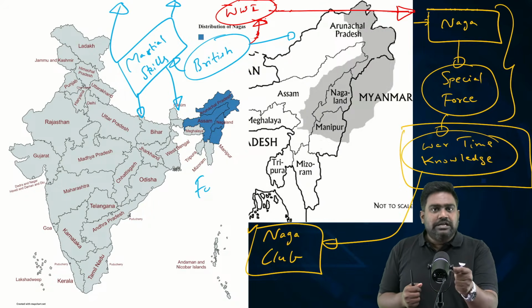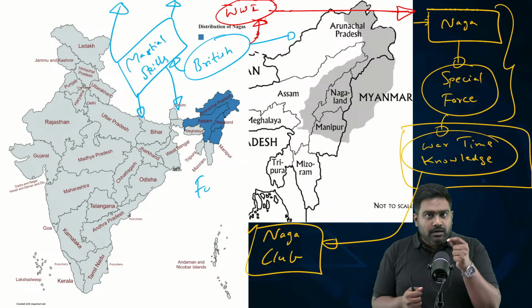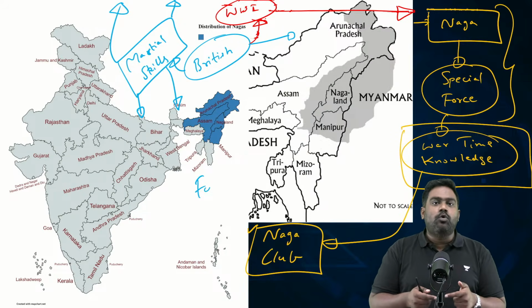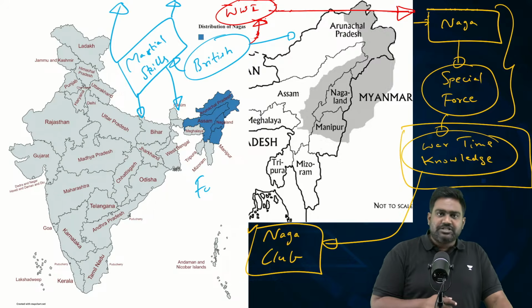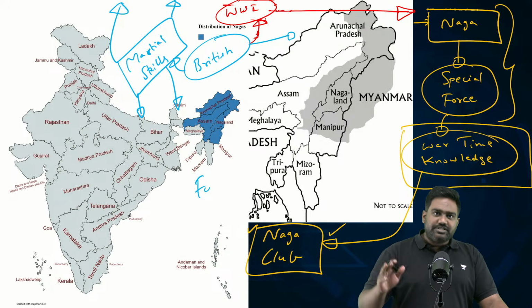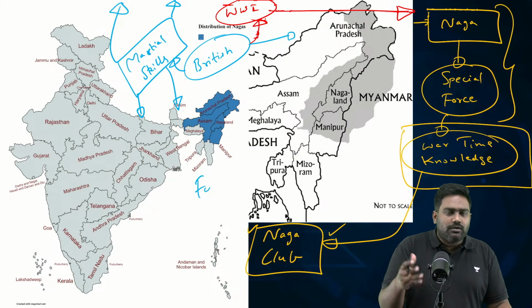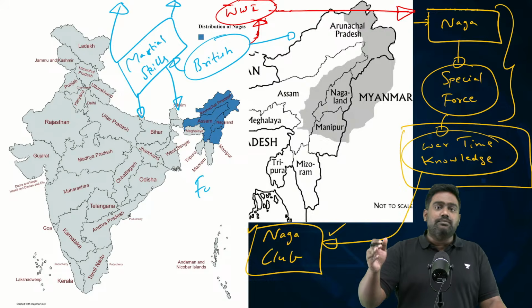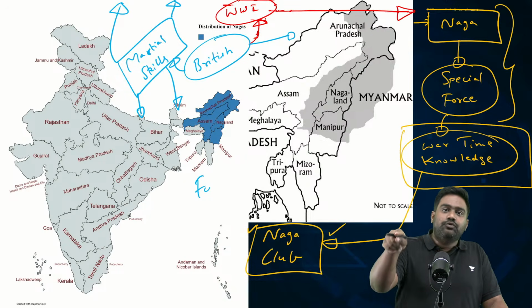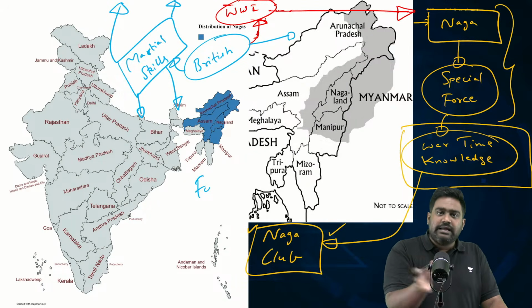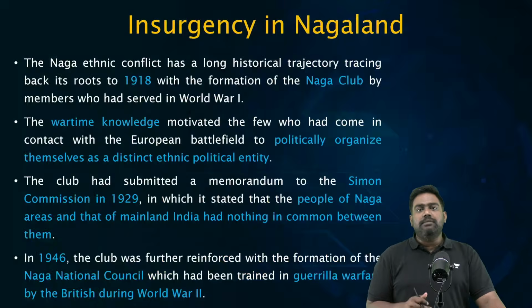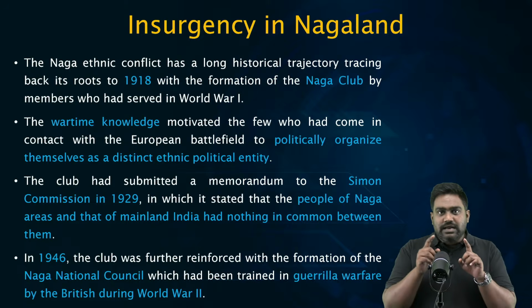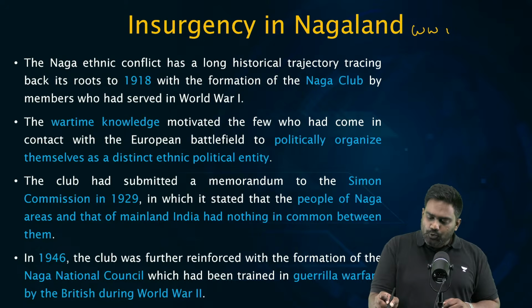They expressed this political demand, and the British, in a way, agreed to this because it was a quid pro quo. The British needed the services of the Naga soldiers during the war efforts, so they were basically promising them whatever was required, making these commitments. Whether they would fulfill them or not wouldn't matter, but they were encouraging the sentiments, giving them hope that in the future, when India is given independence, Naga areas will not be part of India. Such promises and commitments were being made repeatedly, and this was done again during World War II.